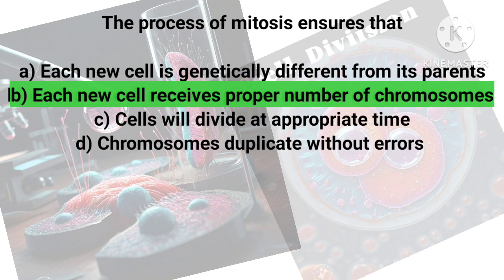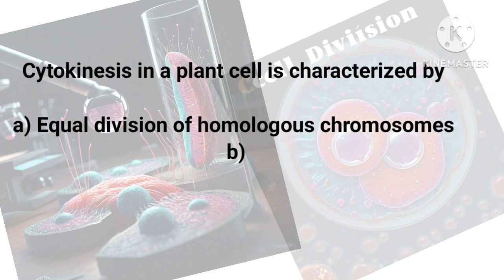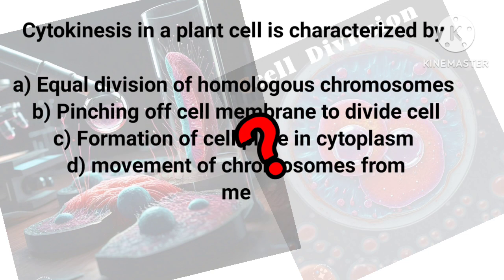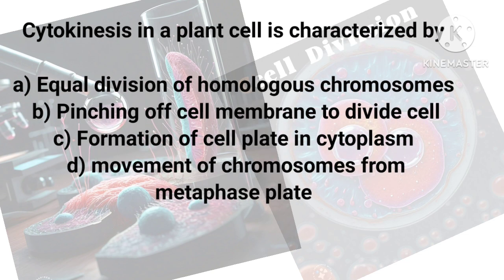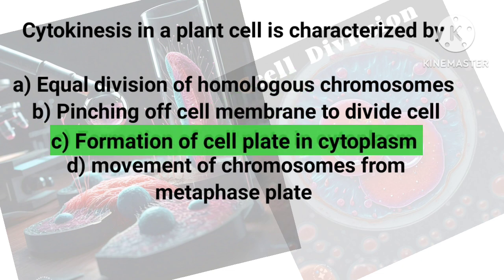Let's try another one. Cytokinesis in a plant cell is characterized by a thing that is present in plant cells but not in other cells. And the answer is the formation of a cell plate in the cytoplasm.